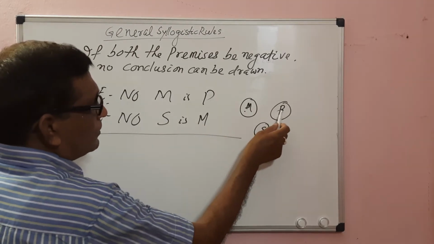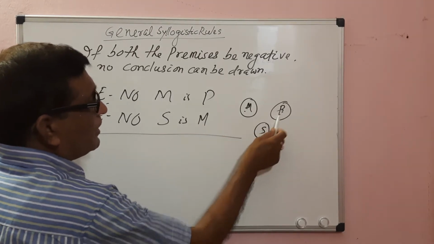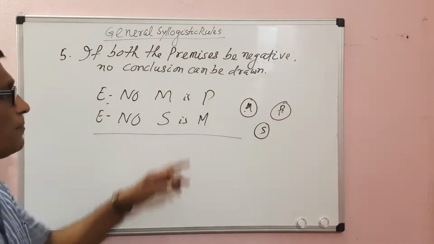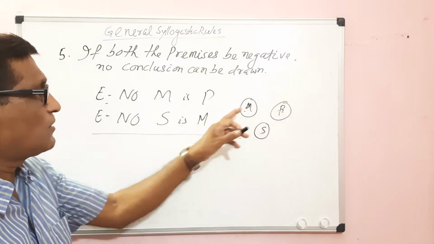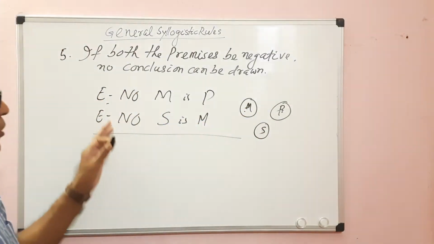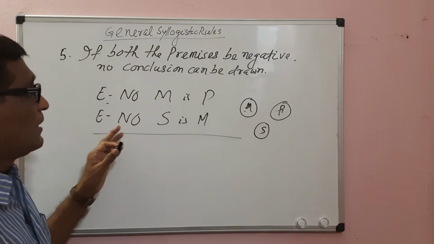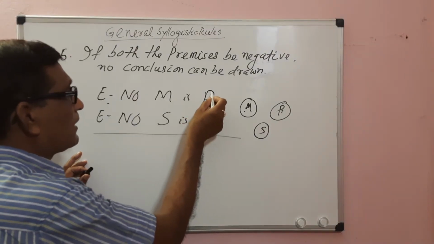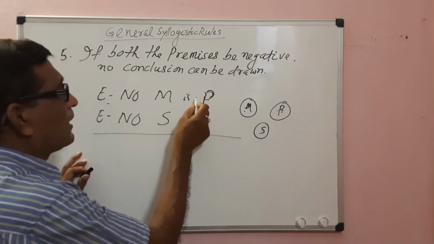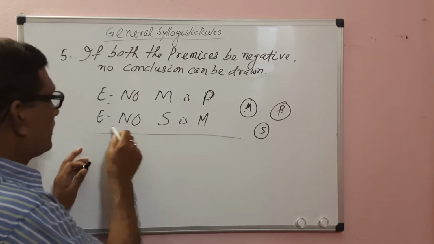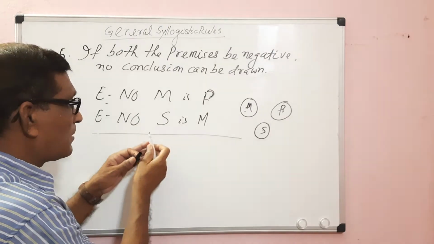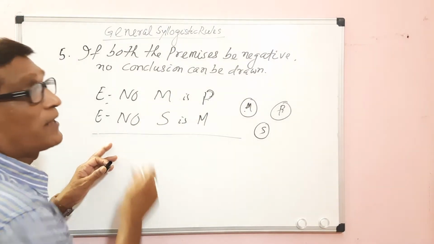So how will the major and minor be related? The relation between the major and the minor has to be established through the middle term. When both the premises are negative, the middle term is related exclusively to the major term, and similarly the middle term establishes an exclusive relation with the minor term.